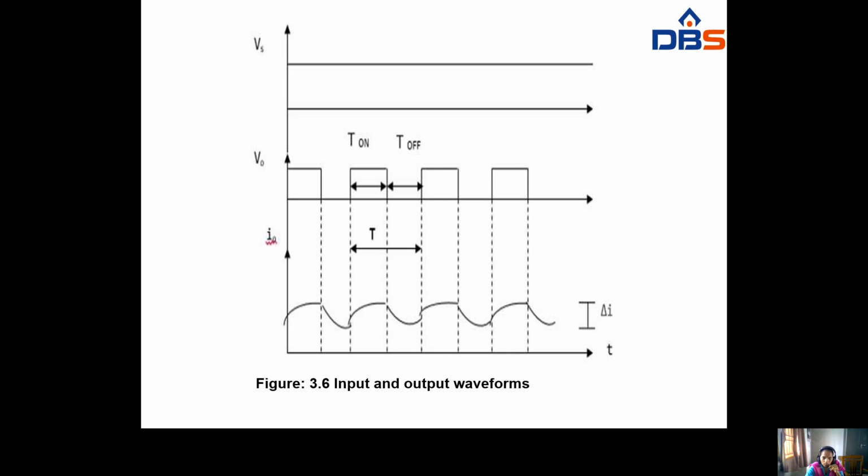So when chopper is on, V naught will be there, and when chopper is off, V naught will be 0. When chopper is on, V naught will again increase, and when chopper is off, V naught will decrease. So this is T on, this is T off. Total time period will be T. And this I naught current will fluctuate, from maximum value to minimum value. So these are the input to output waveforms of step down chopper.